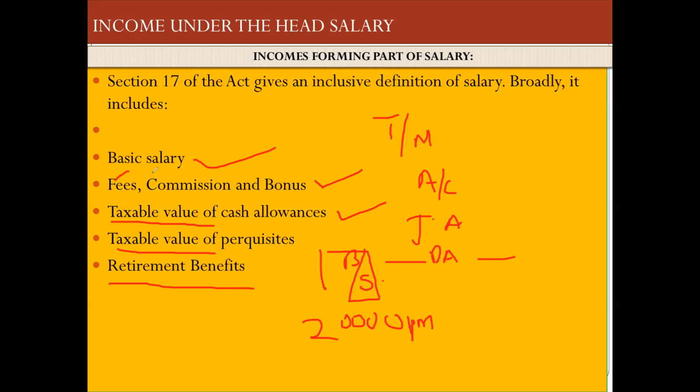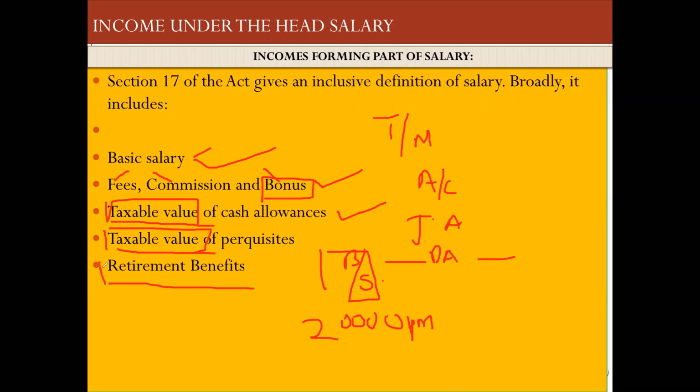Next one is fees. Already I told. Commission I told. Bonus, Diwali bonus. Sir, Diwali आ गया, bonus दो. एक महीने का bonus दो, 2 महीने का bonus दो. So if there is a Diwali, on Diwali they will give 15 days bonus or 7 days bonus or 2 months bonus or 1 month bonus. So salary, fees, commission and bonus. Next one is taxable value of cash allowances. We'll see what is the meaning of the word taxable value of allowances in the subsequent classes or slides probably. Next one is taxable values of perquisites.